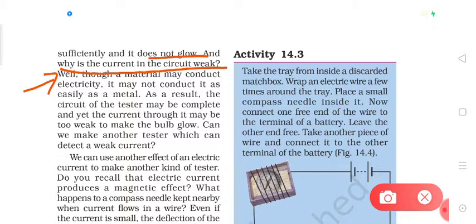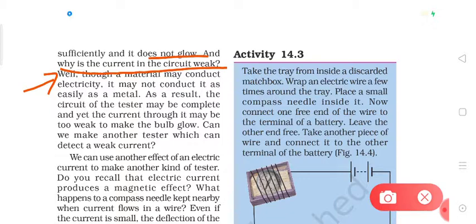In that case, or in case of any other liquid, if the bulb is not glowing properly, it may be possible that the electric current flowing through these materials is too weak, and because of this the filament of the bulb will not get heated up properly and it will not glow.